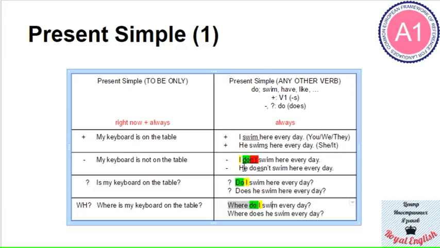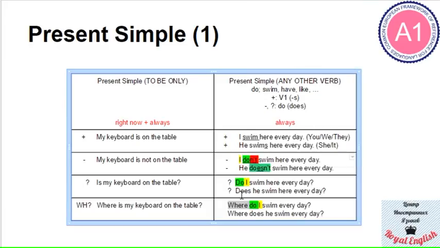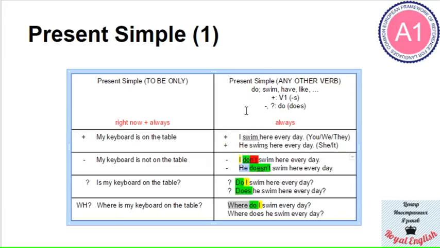And as you remember, we use doesn't for he, she, it. So exactly the same thing happens. We change the position of this auxiliary verb and it goes first, and then we have a subject which is he, and the subject becomes second, right?